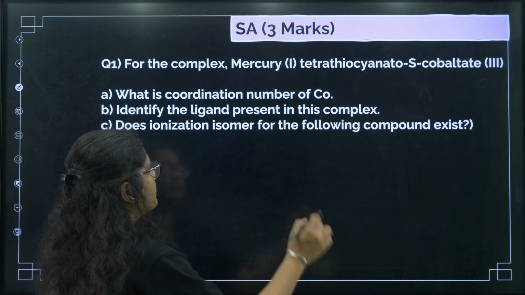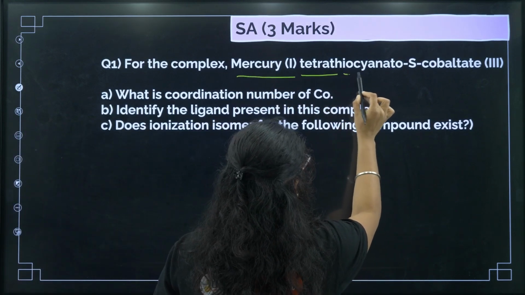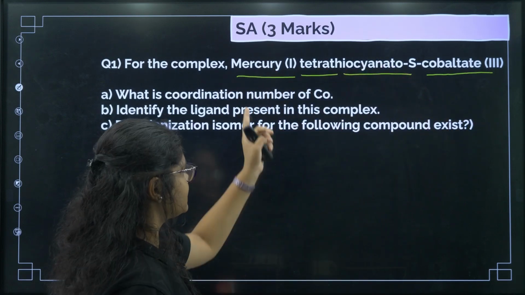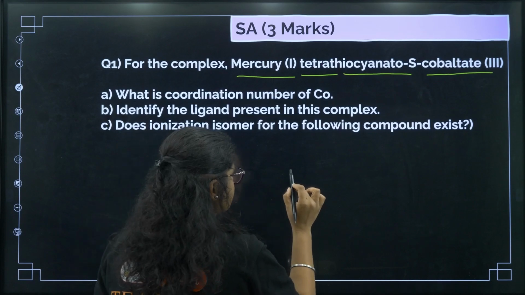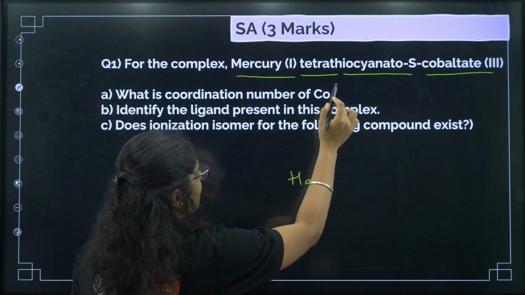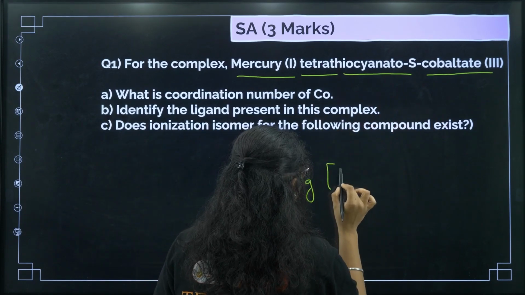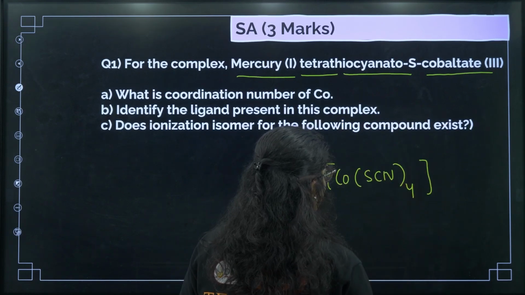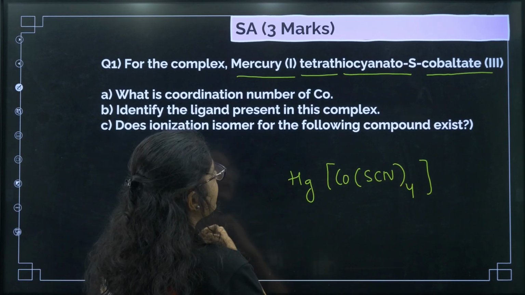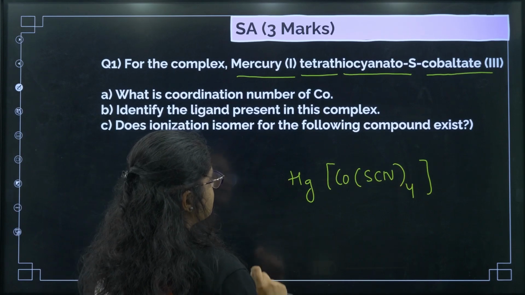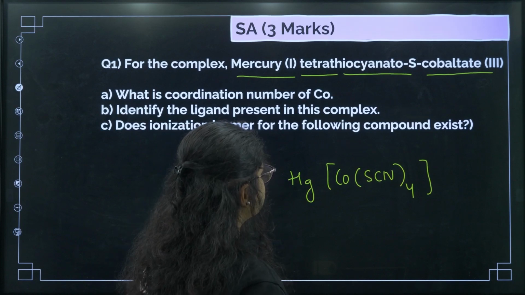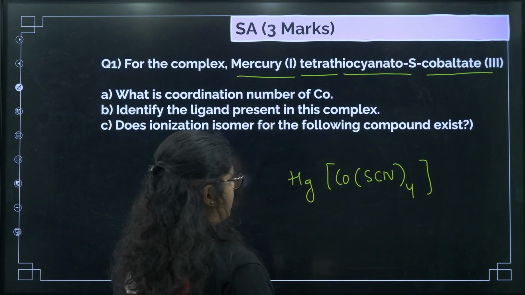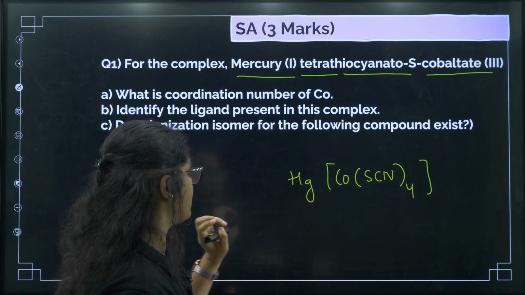For the complex mercury(I) tetrathiocyanato-S-cobaltate(III), the following questions you need to answer. First, let us write this complex. Mercury is in plus, Hg. Then you have tetrathiocyanato cobaltate(III). So cobalt, tetrathiocyanato means SCN4. Cobalt is in plus 3, so if this is plus 3, this is minus 4, this will be minus 1, this will be plus 1. This is the compound that we have written.